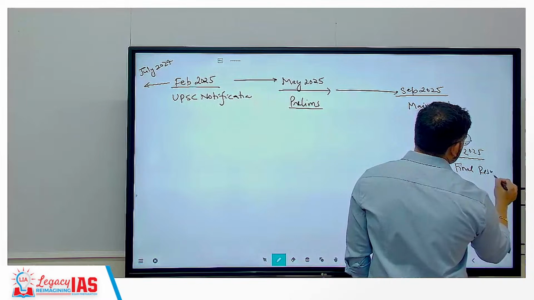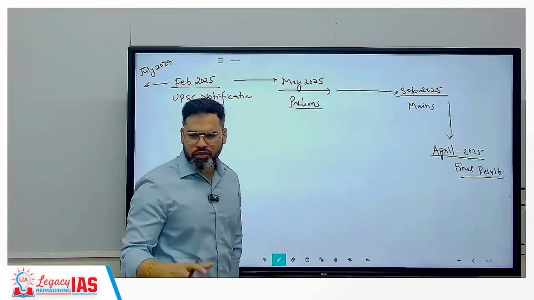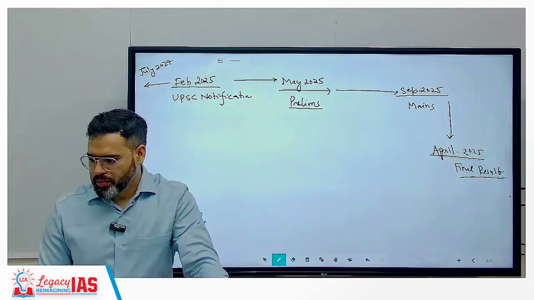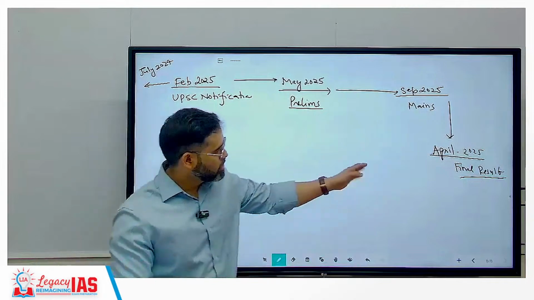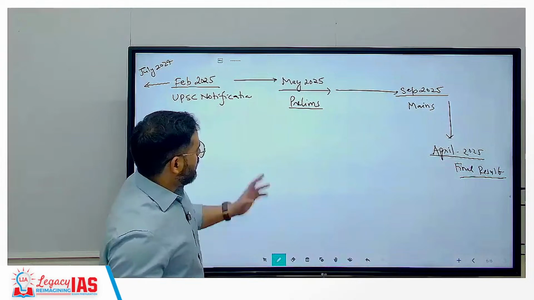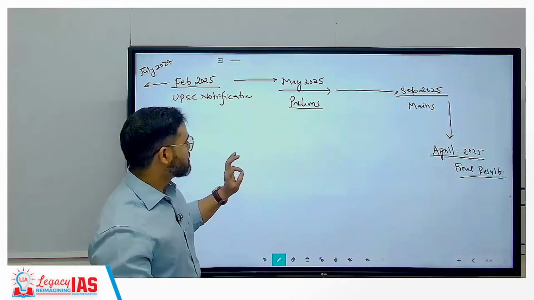Final result, correct? In the month of August or September your training will start. But yes, you are going to clear everything in this particular cycle itself. How much time will it take?